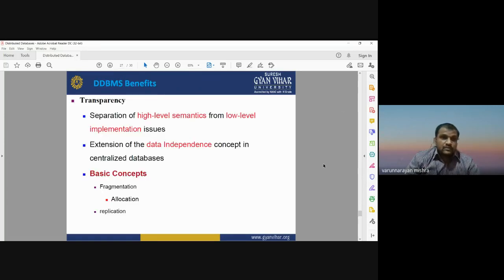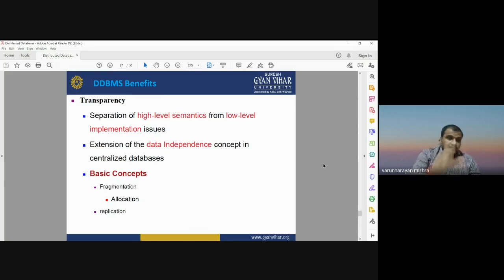So what are the benefits of DDBMS? DDBMS has several benefits. The first and important benefit of DDBMS is transparency. Okay, transparency means there is a separation of high level semantics from low level implementation issues, and an extension of the data independence concept in centralized databases. So transparency is one of the important benefits of DDBMS. It provides us the facility to separate high level semantics from low level implementation issues, and there is the option of the extension of the data independence concept in centralized databases.